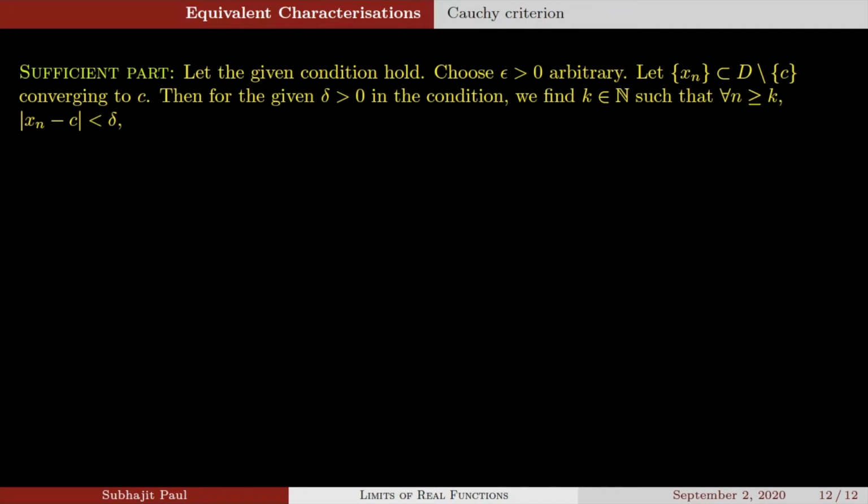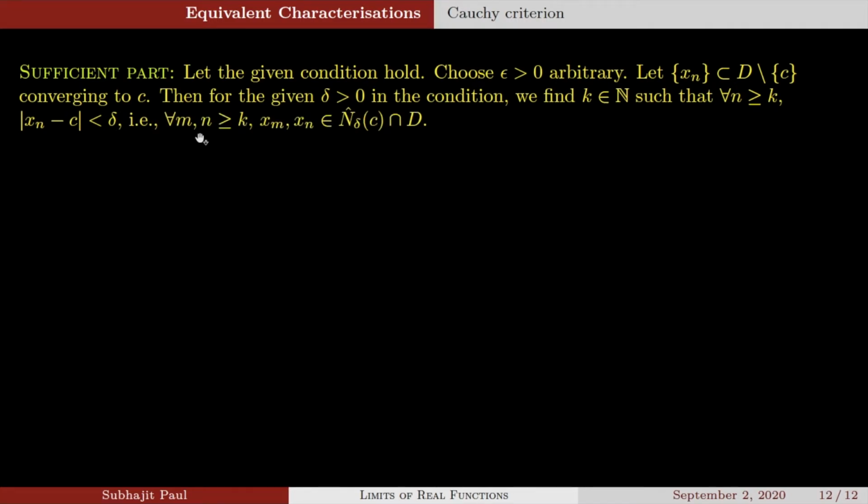So for the given delta in the condition, we find a natural number k such that xn is delta close to c after a certain threshold mark. This is by the definition of convergence of sequences. xn is a sequence converging to c. So mod of xn minus c can be made less than any arbitrary positive number, and that positive number I am choosing as delta. Therefore I can find a threshold integer k such that for every n greater than or equal to k, the distance of xn and c is smaller than delta.